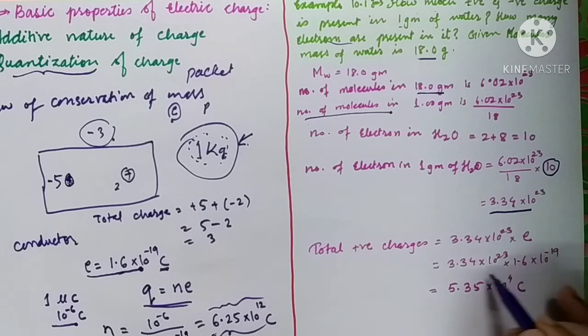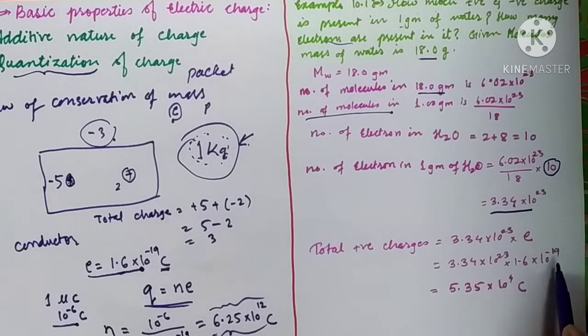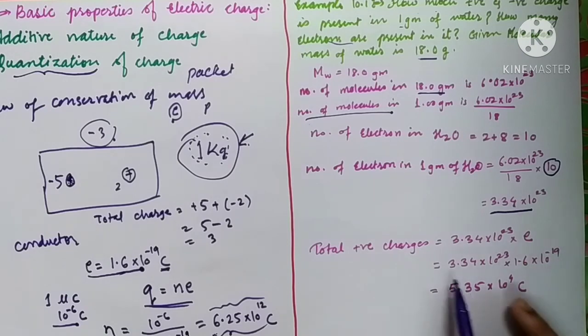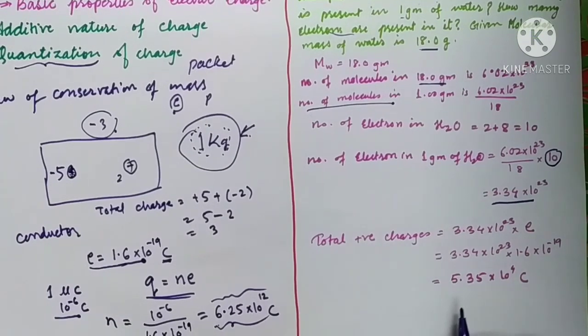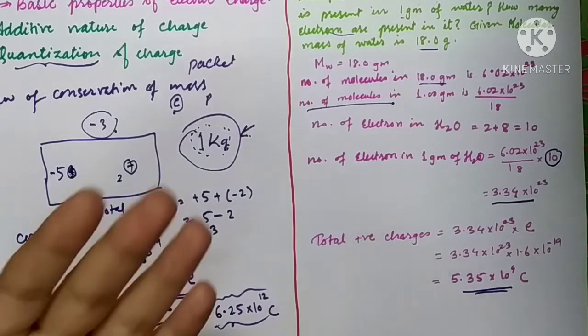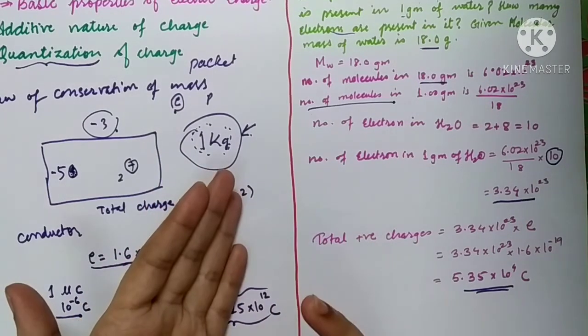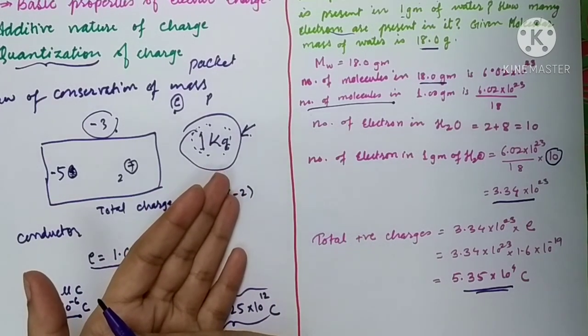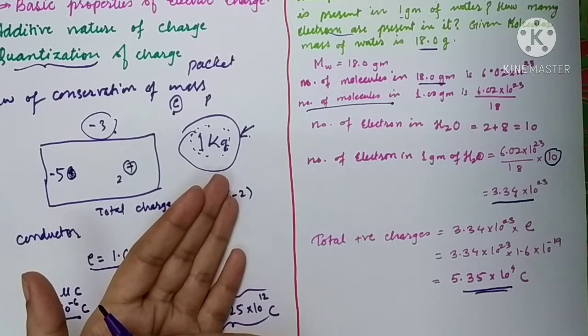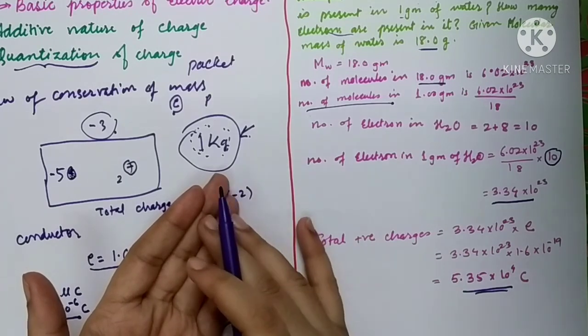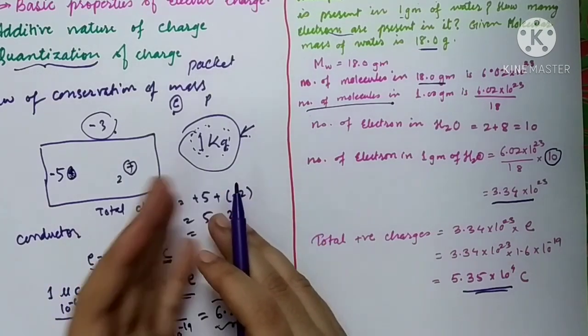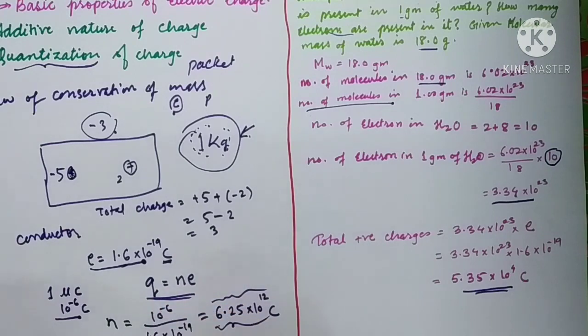So here we have multiplied it with 1.6 into 10 raised to minus 19 and we get the answer 5.35 into 10 raised to 4 coulomb. This is the total positive charge, and obviously the total positive charge and total negative charge are exactly equal. It makes the water H2O electrically neutral. So I hope you have understood the topic. Thank you.